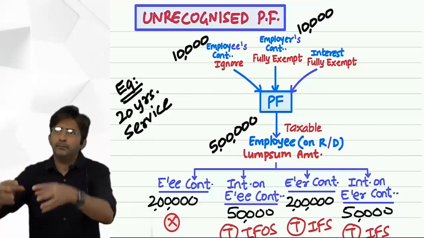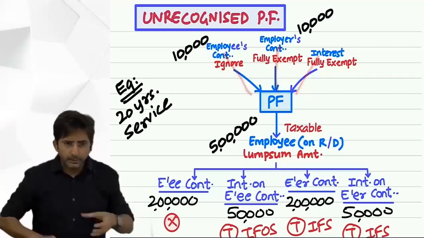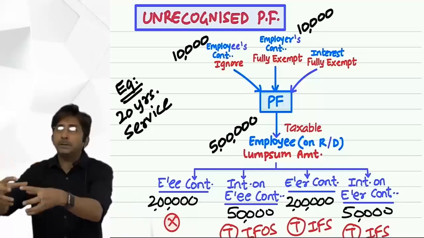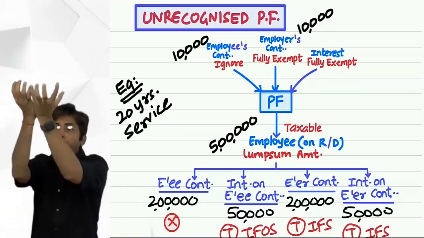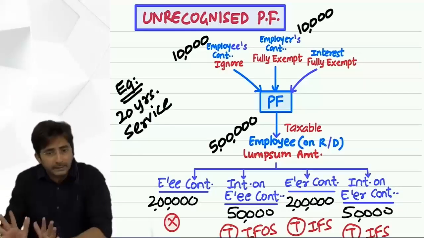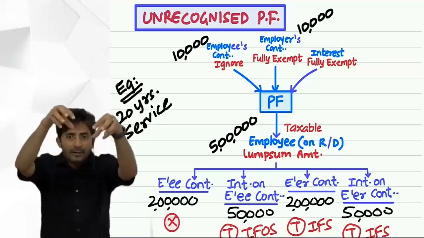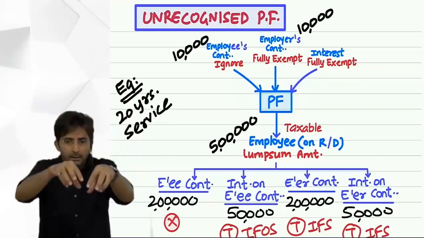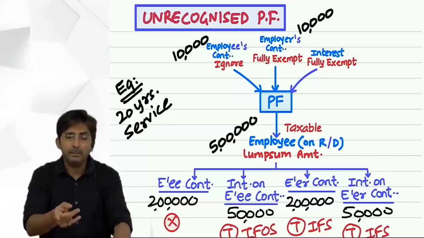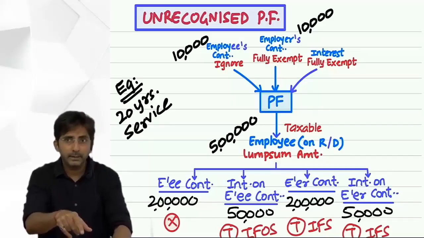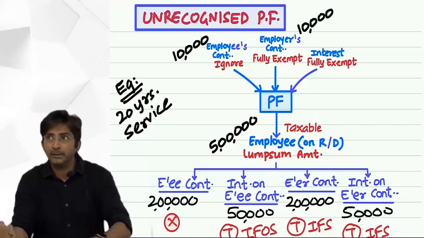In SPF, see, when I'm doing this, I am drawing these upper arrows, okay? In SPF, when money is accumulated, that time also exempt, and when you receive the lump sum amount, that time also exempt. But in RPF, when money is accumulated, partly exempt, partly taxable. But when you receive the lump sum at the end, fully exempt, provided minimum service of 5 years. And here it is exempt under section 10(12). SPF was 10(11), this is 10(12).